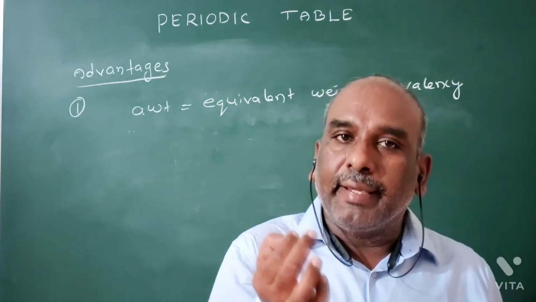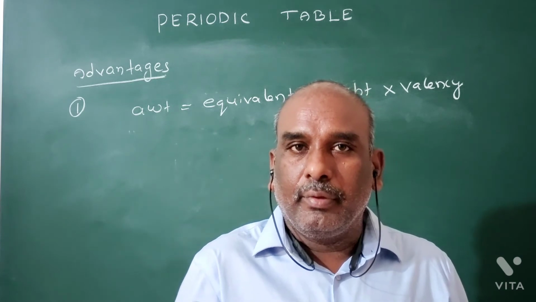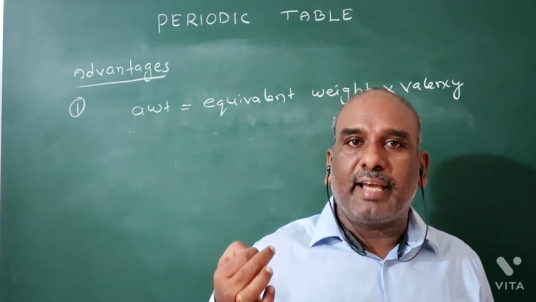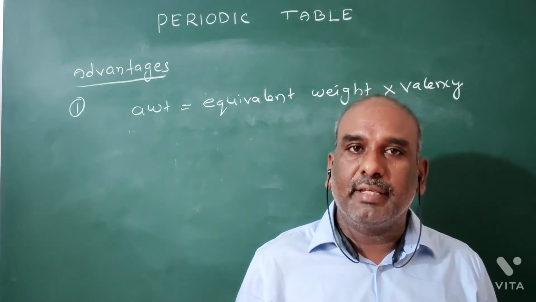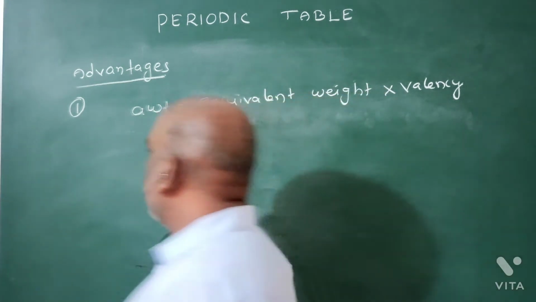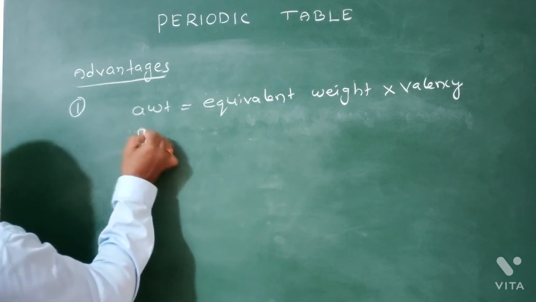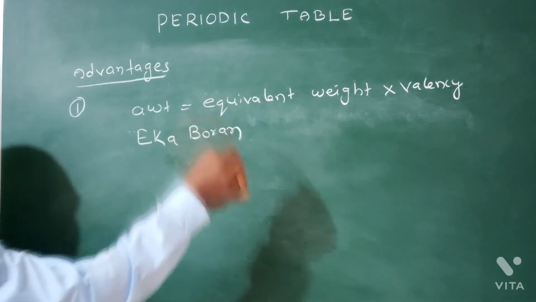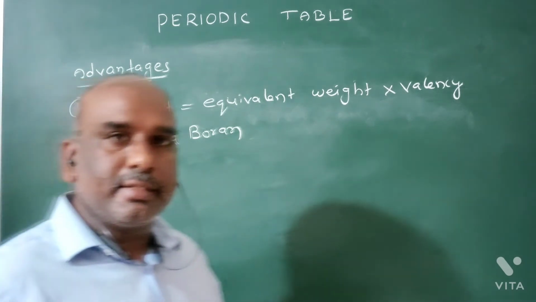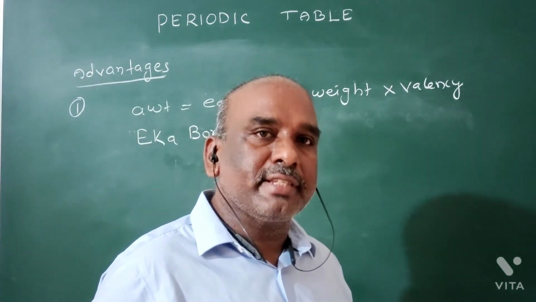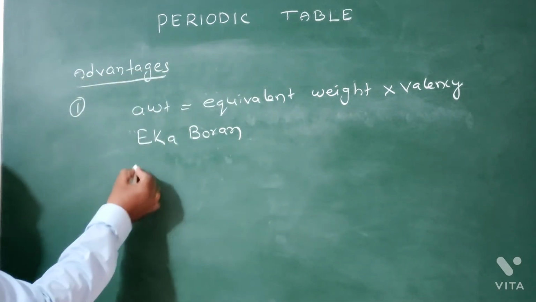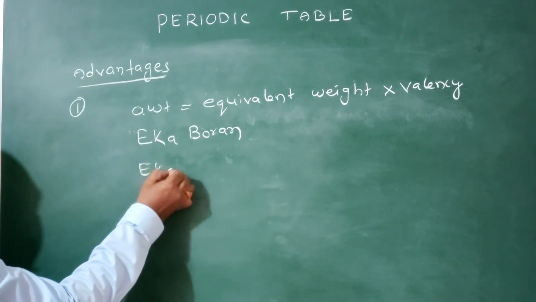That's why he left some gaps. He named the unknown elements: the first one is Eka boron. Eka boron is now known as scandium.